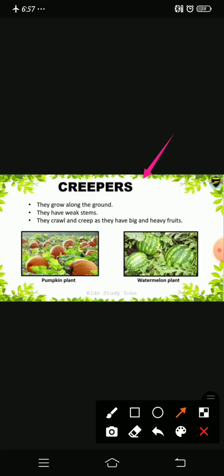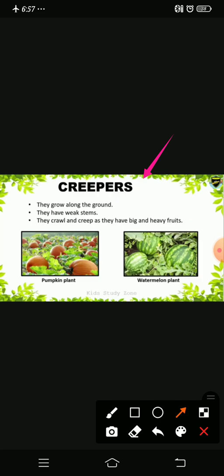They cannot climb on the wall or on the stick or anywhere. On the ground only they spread. How? They crawl and creep. They spread on the ground only and they bear very big fruits. Even more than 3 kgs, 4 kgs, 5 kgs.